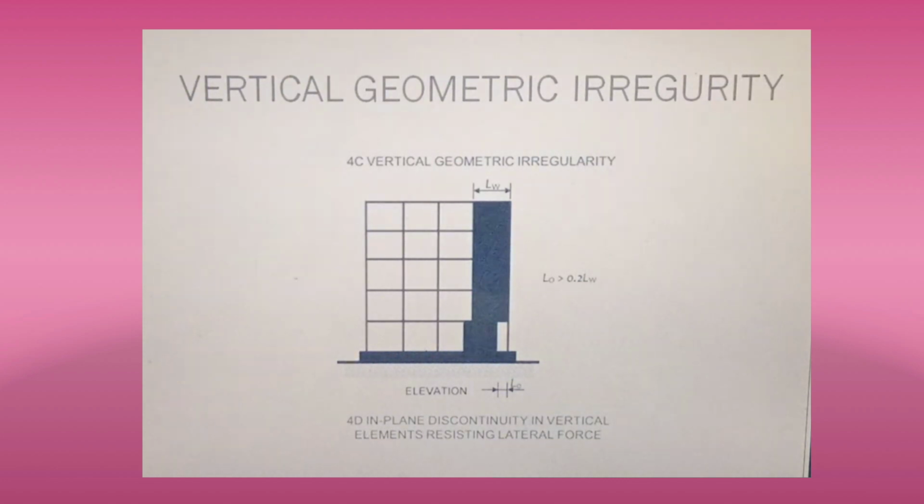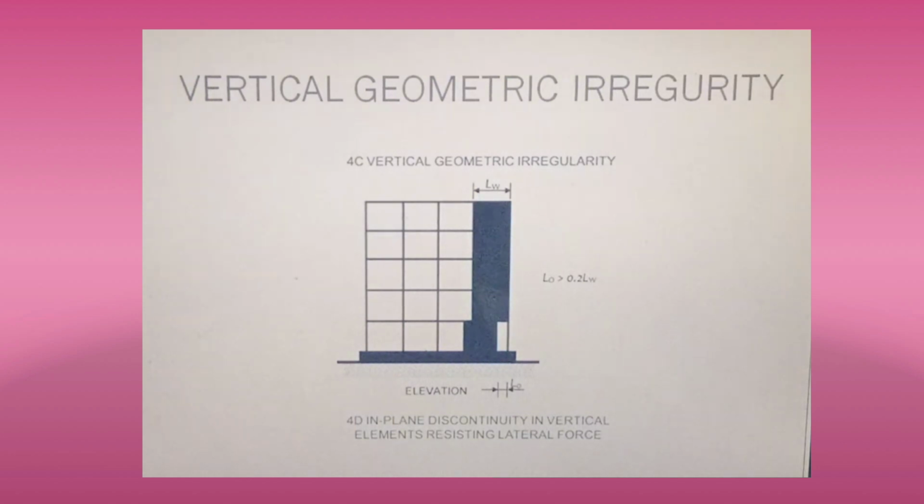In plane discontinuity in vertical elements which are resisting lateral force shall be considered to exist when the in plane offset of a lateral force resisting element is greater than 20% of the plane length of those elements.